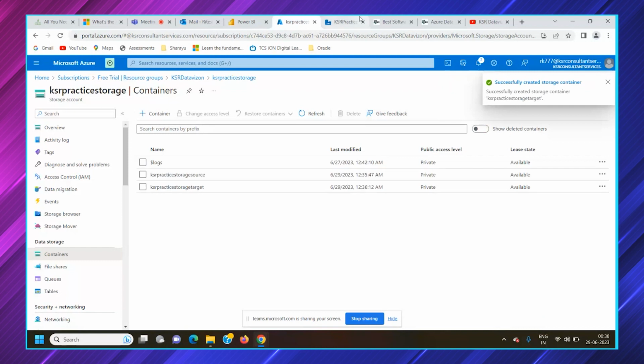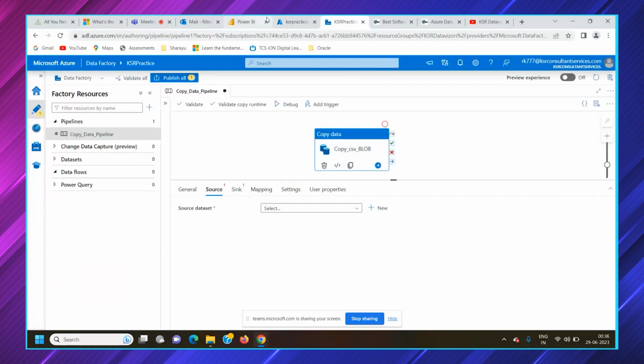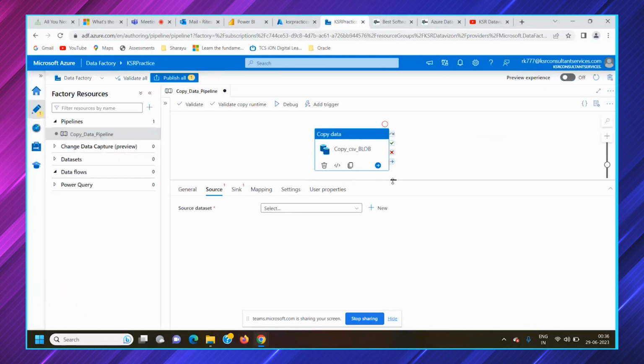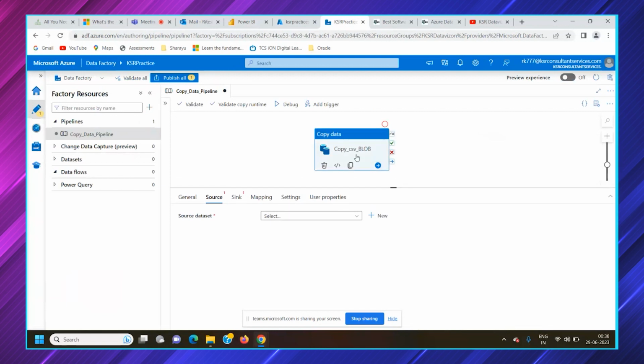So what we are going to do in this copy activity is, the source would be this container and the target would be this container. So from this container to this container in the same storage account, we are going to move a file. There might be circumstances where we have to move from one storage account to another storage account, or from one SQL to another.